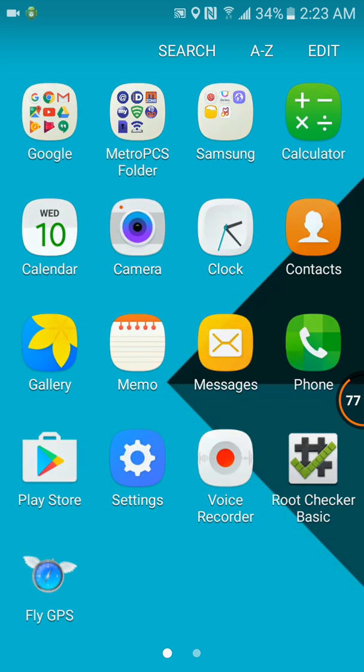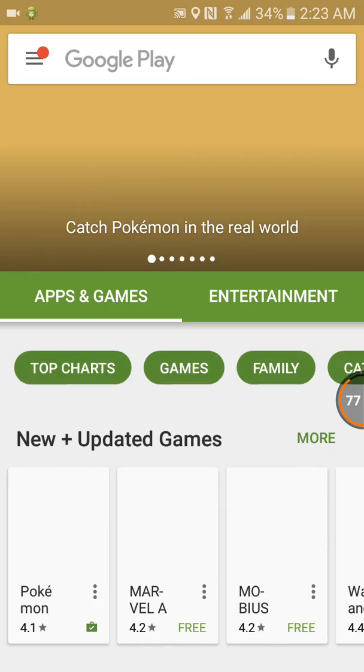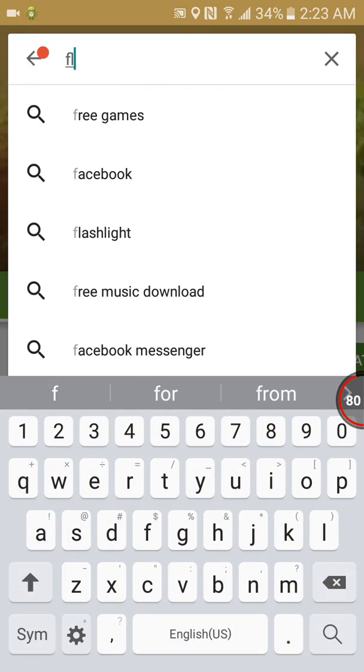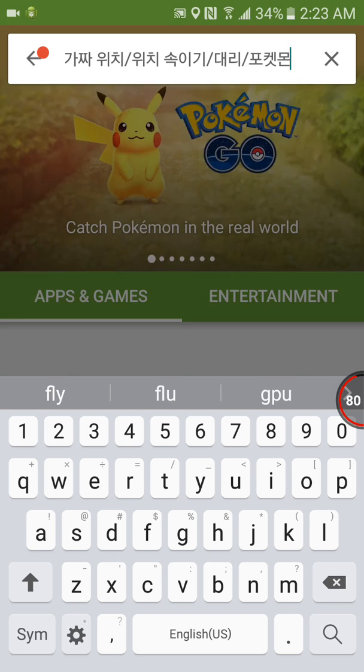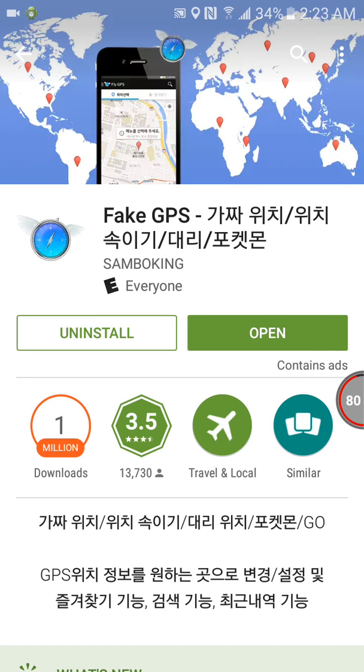Now for the first one, you're gonna want to go to the Play Store, download Fly or search Fly GPS. And you want to install it, but I already have it installed.